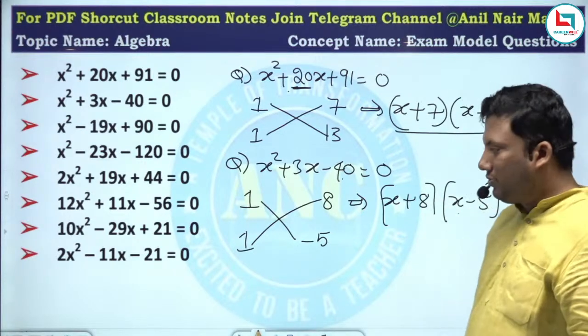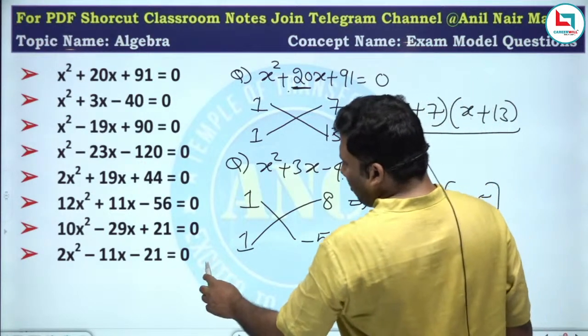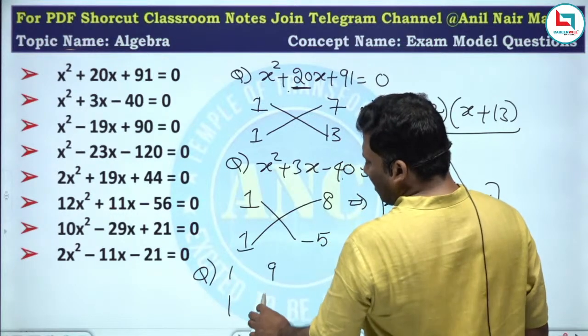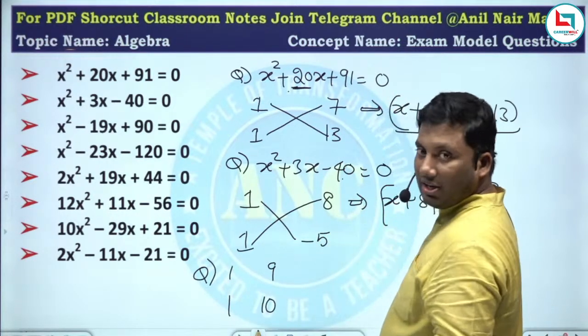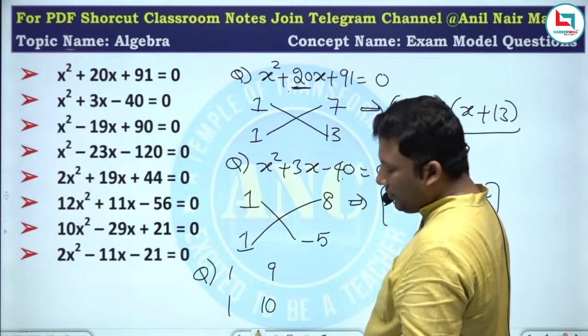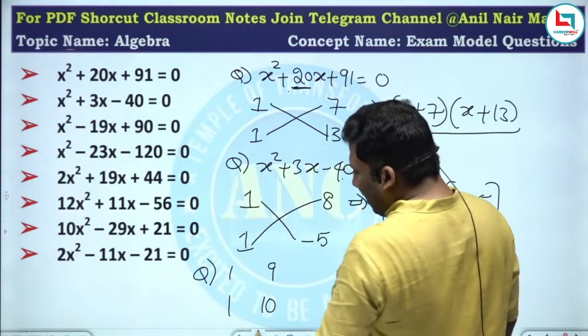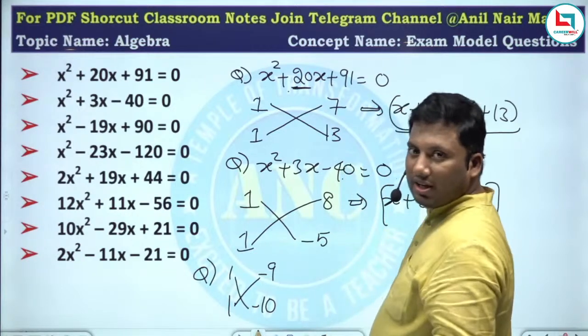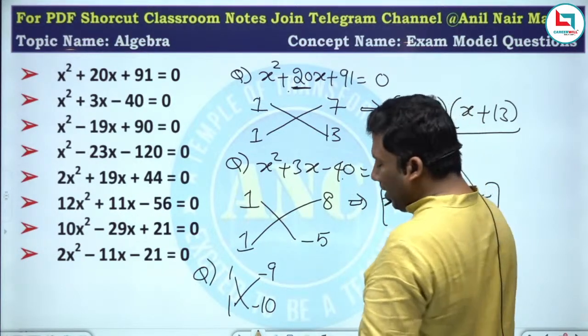Second question, I hope the idea is clear. Suppose, let me do a third question. 1, 1. 90 factors: 9 10s are 90. It is minus 19. 1 into minus 9, 1 into minus 10. Minus 10 minus 9, minus 19.